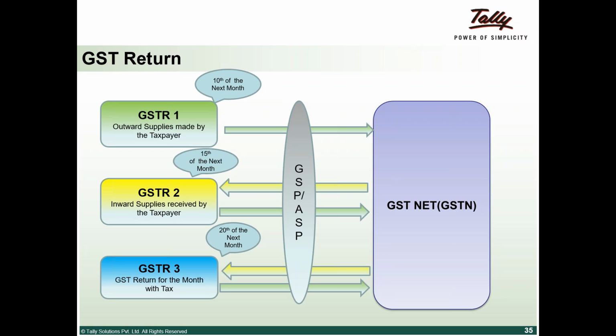Which is why the concept of GSP comes in, who will be tasked with giving the secure connection into GSTN. So this entire transaction will probably happen through GSP and terminate at GSTN.